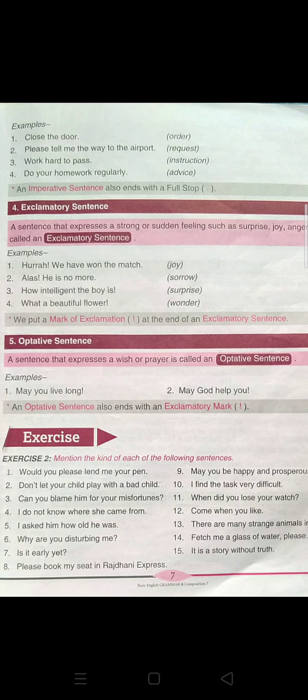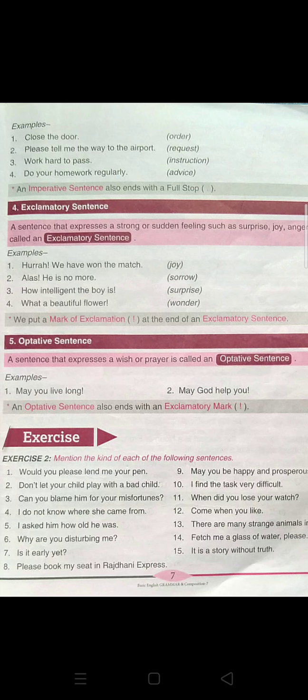So the fifth type of sentence is the optative sentence. What is optative? A sentence that expresses a wish or prayer is called an optative sentence. May you live long, or may God help you. So this is a prayer or a wish expressed in the sentence. These are called optative sentences. Okay, an optative sentence also ends with an exclamatory mark.